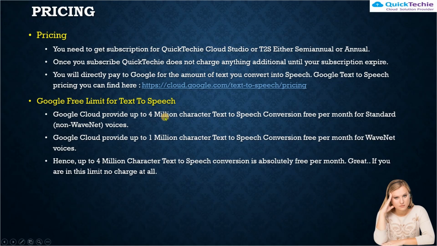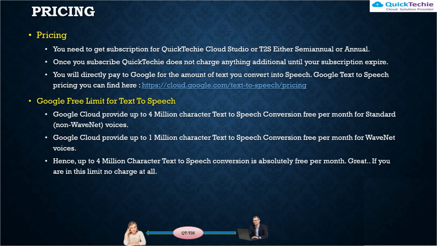And Google Cloud provides up to 1 million characters of text to speech conversion for WaveNet voices, which are high quality voices, free for 1 month, absolutely free. And if you are using the Google trial version of 90 days, the $300 credit is also free to use.